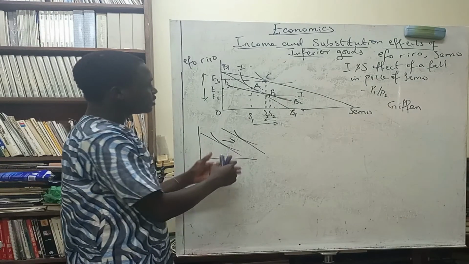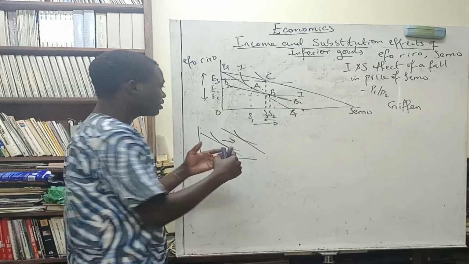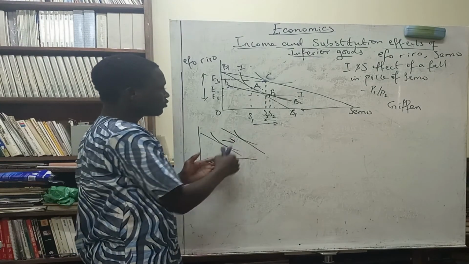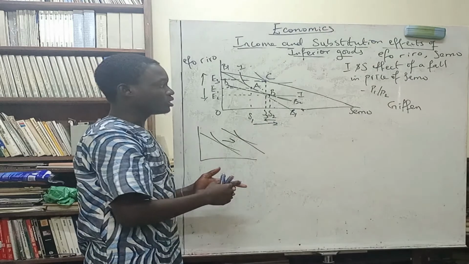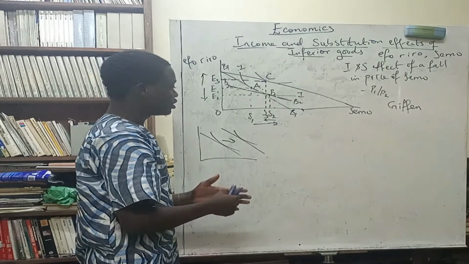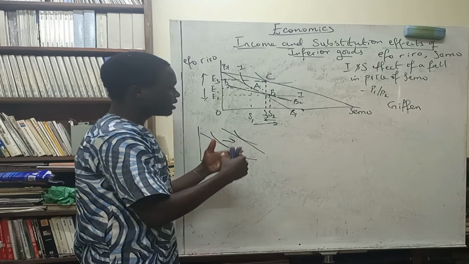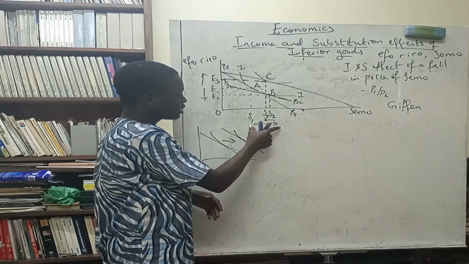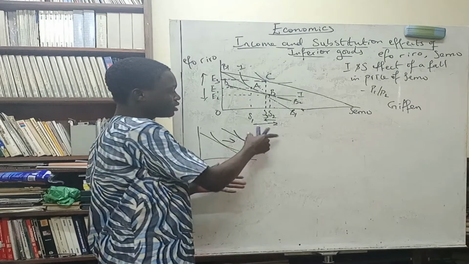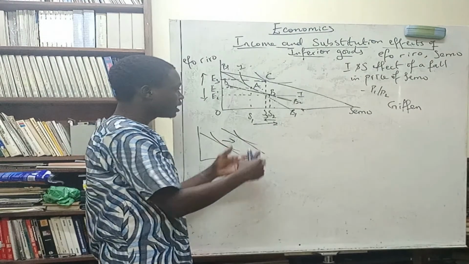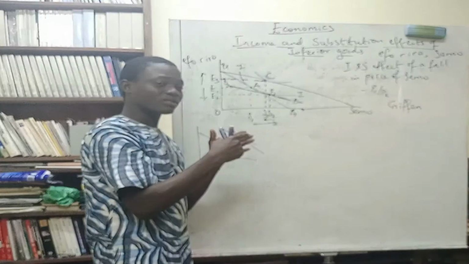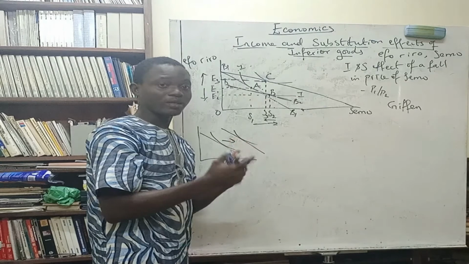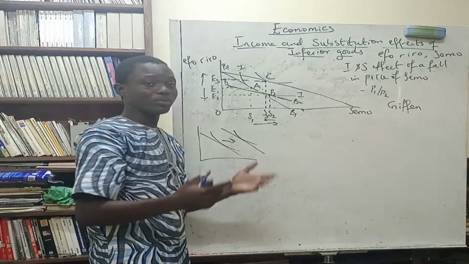Now, the total effect of this, you can see that they are working in opposite directions. Substitution effect is saying buy more of this commodity, and then income effect is saying buy less of this commodity whose price has reduced. Because of that, the total effect is going to be positive, simply because the substitution effect is bigger, which is a plus, and the income effect is smaller, which is a minus. It's just like saying you're having a plus 50 and a minus 5. So at the end of the day, that's still going to be a plus 45.